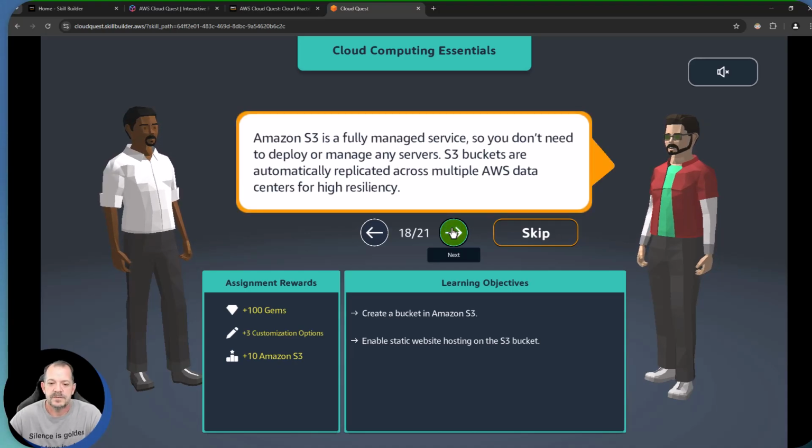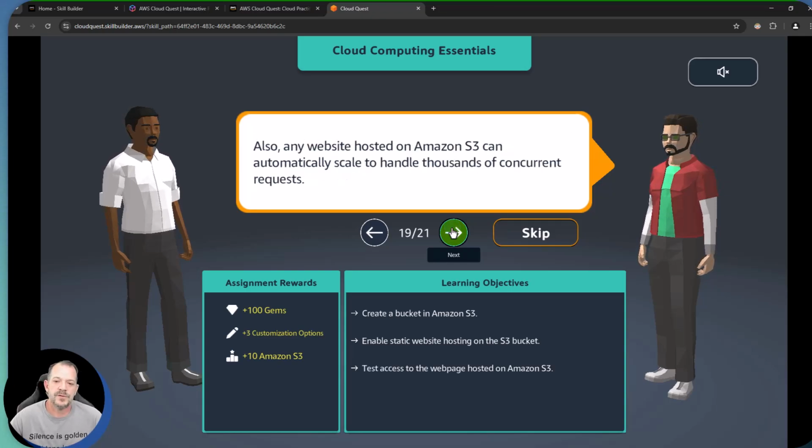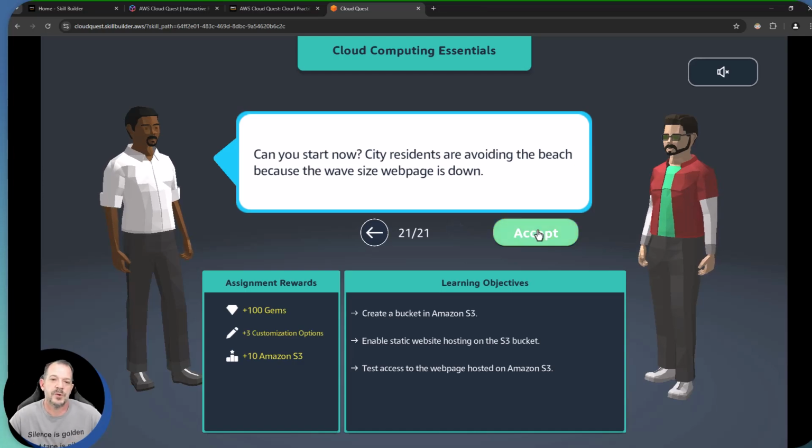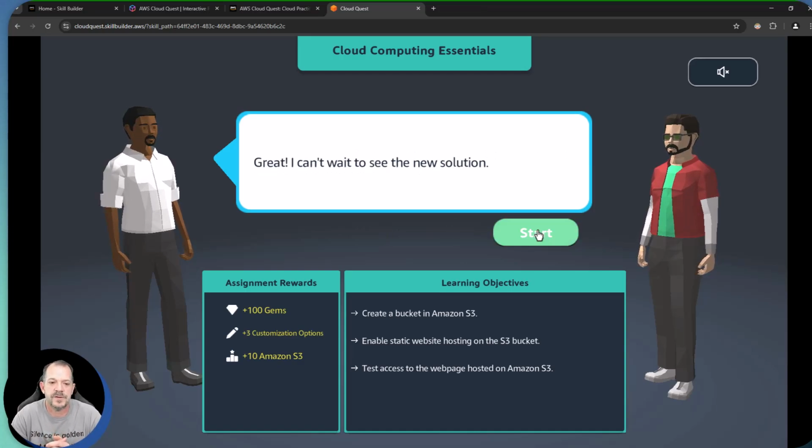S3 is a fully managed service. It also is a serverless service, dynamically scales to meet your demands. Awesome. So that gets us pretty much to the synopsis here. So let's go ahead and accept this assignment.